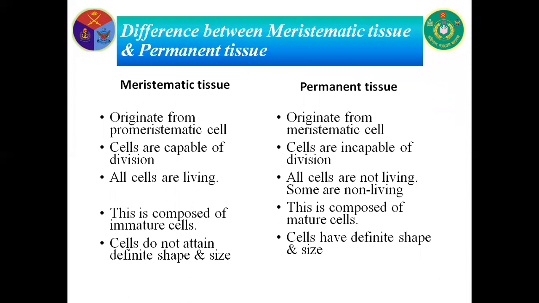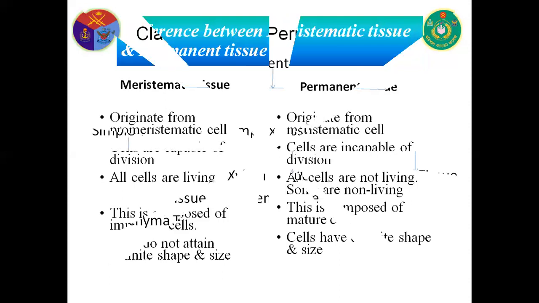All cells are living in meristematic tissue, but in permanent tissue, some are non-living. Meristematic tissue is composed of immature cells. Permanent tissue is composed of mature cells. In meristematic tissue, cells do not attain definite size and shape, but in permanent tissue, cells have definite shape and size.